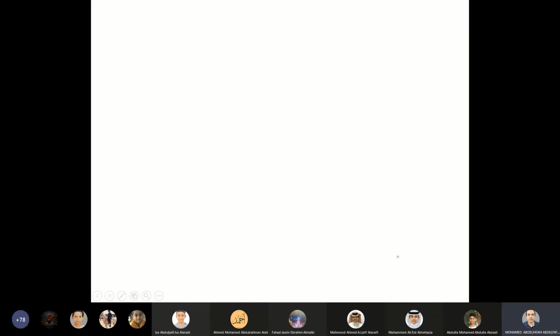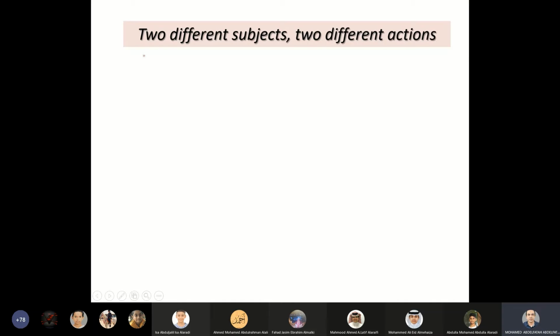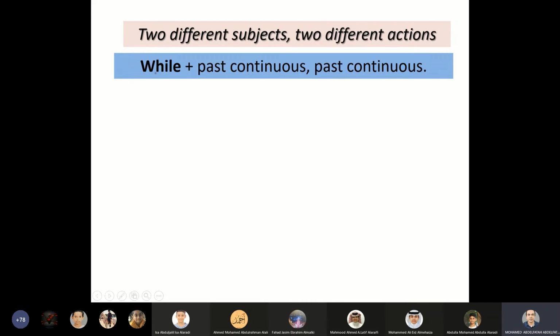So students, if you have got two different subjects, two different actions or situations, the rule will be like this. While is used with the past continuous and the second half of the sentence is also past continuous. Like what, teacher? Let's have another example.